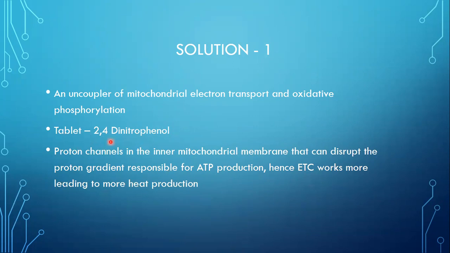So since 2,4 DNP goes and disrupts the mitochondrial membrane, the ETC is fooled and it thinks it has to work harder to produce more ATP. But since the proton channels and the proton gradient are disrupted, it is not proper here, then there is no use. And that is why the patient is presenting with hyperventilation and body heat.